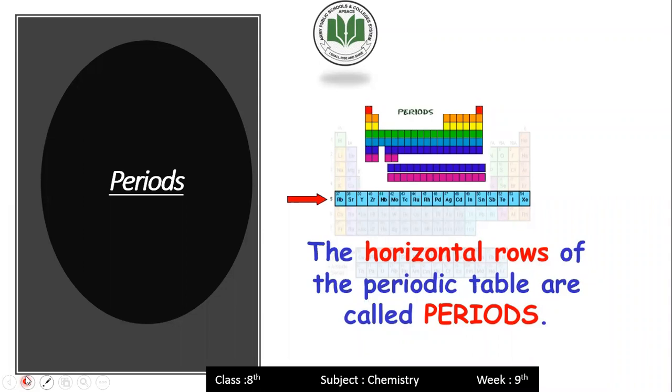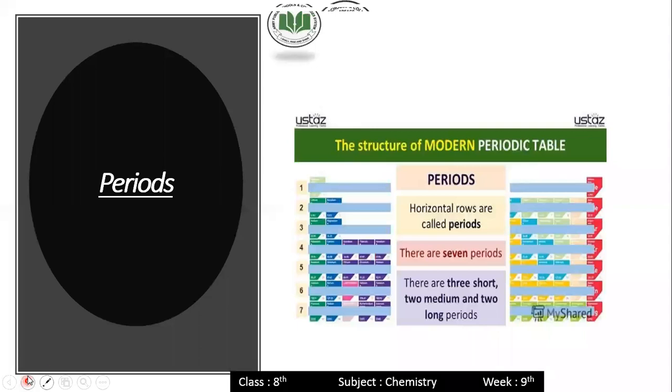Period. In the periodic table, the horizontal rows are called periods, and the periods go left to right. Okay, students, horizontal rows are called periods, and there are 7 periods.